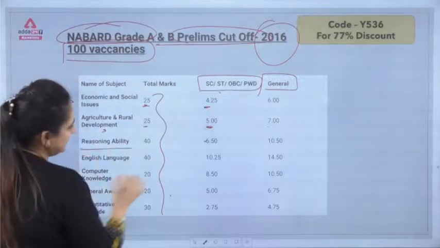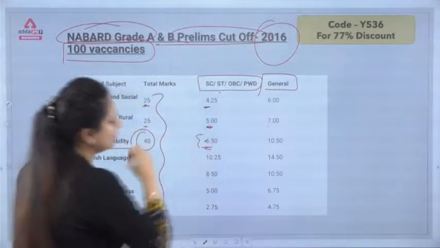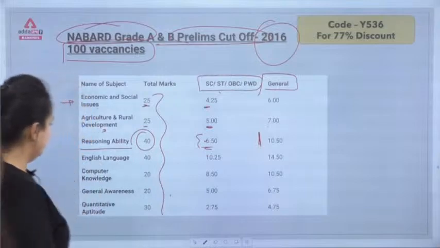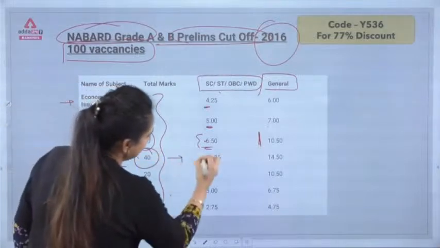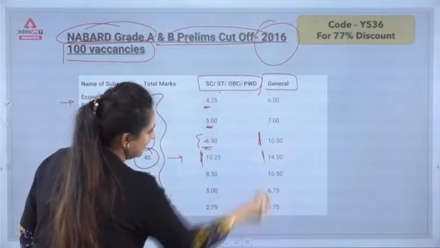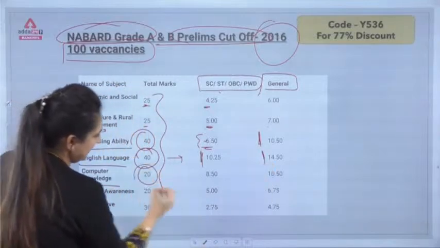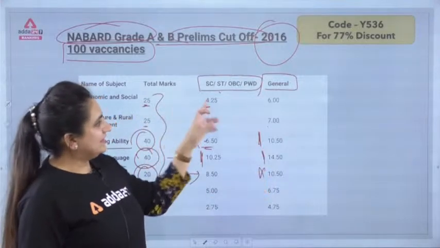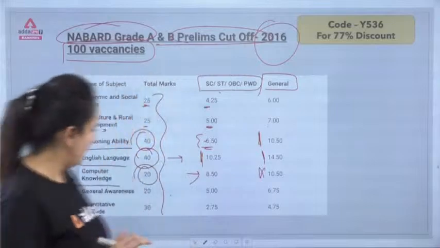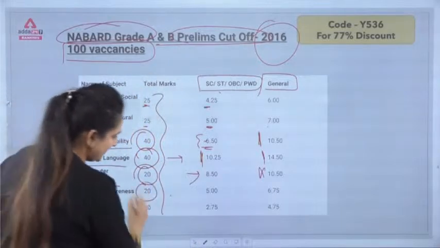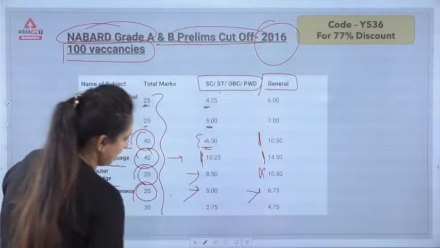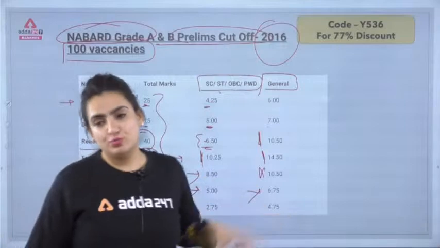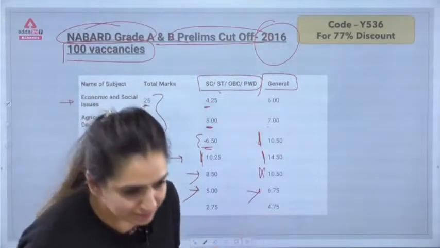Alright, so my dear, reasoning, again 40 questions in which the cutoff was 6.50 and then again 10.50 for the general. For English language, 40, again 10.25 and 14.50. Computer knowledge, 20 questions, 8.50 and 10.50 for the SC, ST and general respectively. Moving forward with the general awareness, 20 questions, 5 and 6.5. For the quant, it's 30 questions, 2.75 and 4.75 respectively.